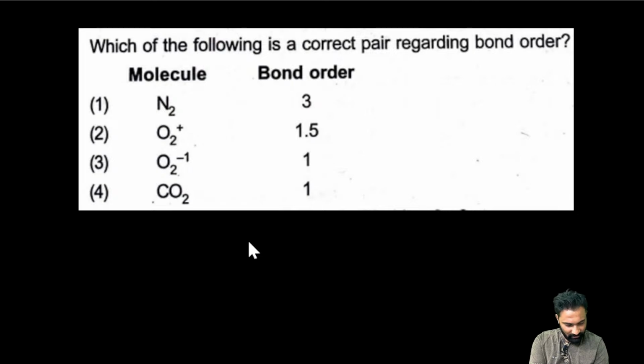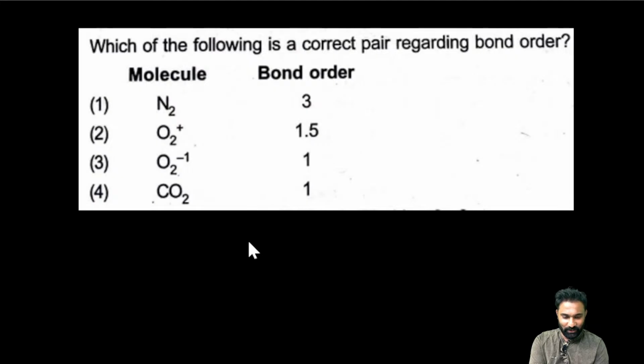Answer is 3. Which of the following is the correct pair regarding the bond order? Yes. Now, the JEE students are saying it very fastly for this question. Yes. Good. My dear beautiful NEET is second now.